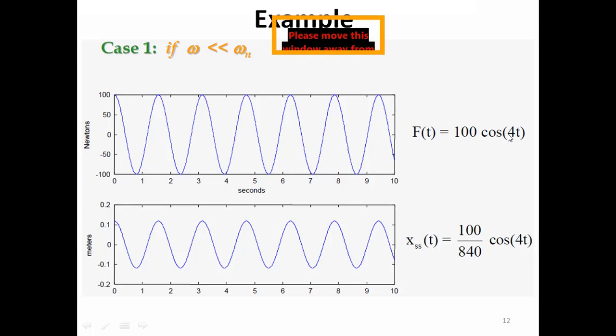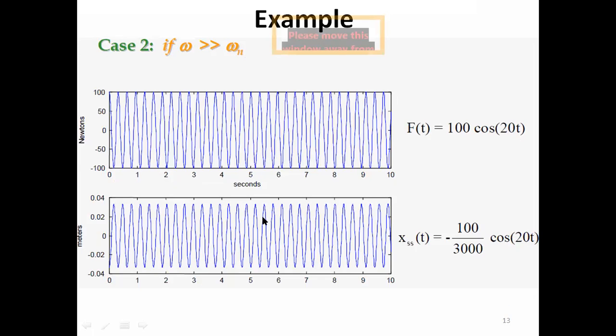The system would vibrate at the frequency of the excitation. So in the plot of the forcing function and the plot of the response, both of the peaks would appear at the same time, both of the troughs would appear at the same time, meaning that the forcing function and the response would be in phase.